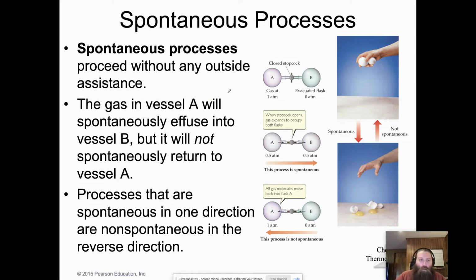There we go. Okay. So a process that is spontaneous in one direction, by definition, is going to be non-spontaneous in the reverse direction. Another great example of that is dropping eggs, right? If you drop the eggs, they will spontaneously fall, they will spontaneously hit the counter, and they will most likely spontaneously break. However, you can't pick those eggs back up and revert them to a nice state of being inside the shell, right? So that's non-spontaneous in the reverse direction.